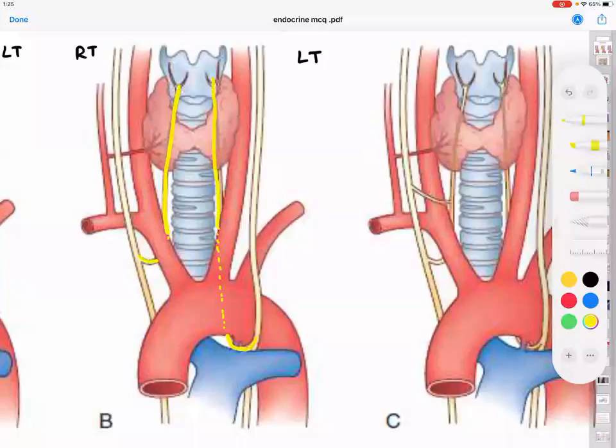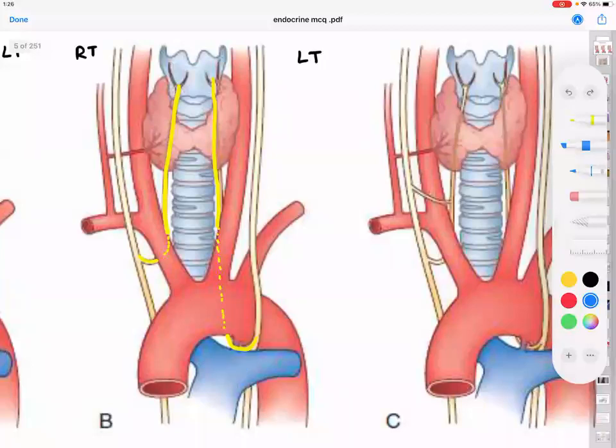Okay, now tell me, what is the structure that is being hooked on the right by the recurrent laryngeal nerve? Subclavian artery. Right subclavian, or in this picture what they have shown is a brachiocephalic trunk. Very good. On the left, what is the structure that is being shown? Arch of aorta. Beautiful. Or the ligamentum arteriosum, this region.